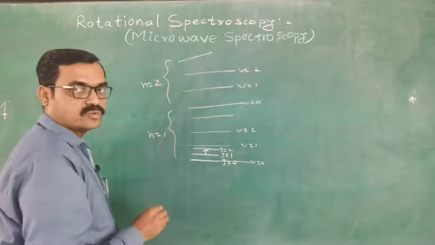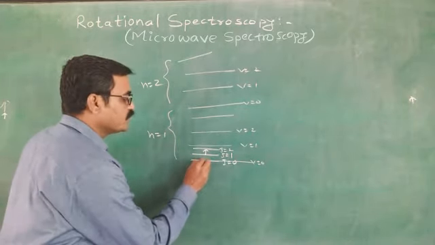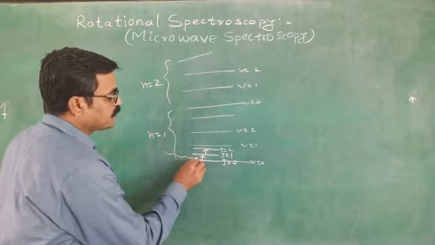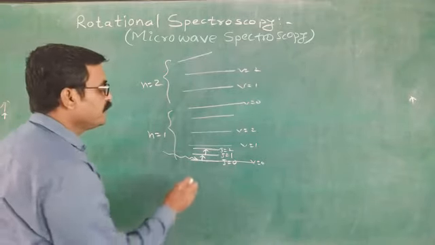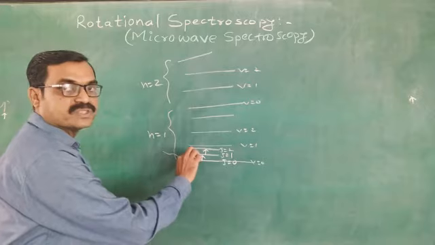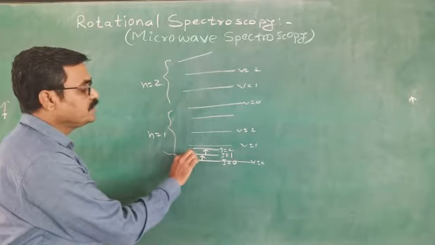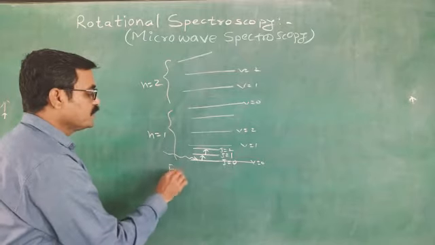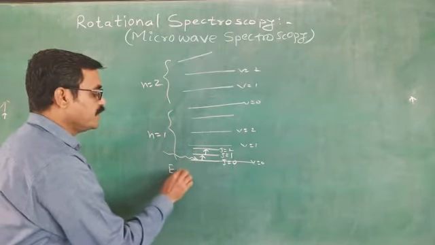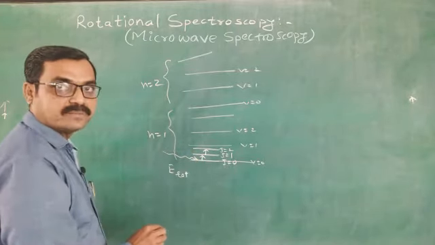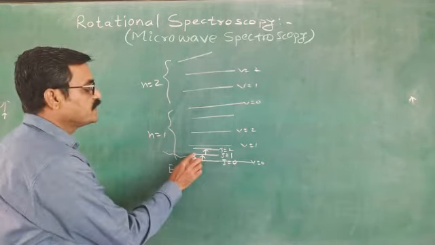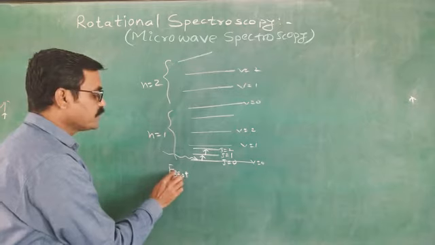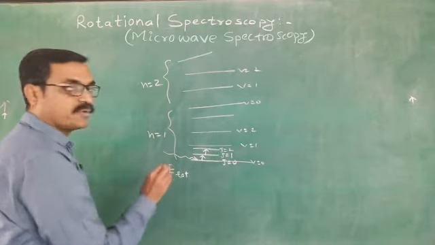to J equals 2 or J equals 0 to J equals 1, this transition is possible if the energy difference between these two rotational energy levels, the energy of this level minus the energy of this level, is suppose delta E of rotation.